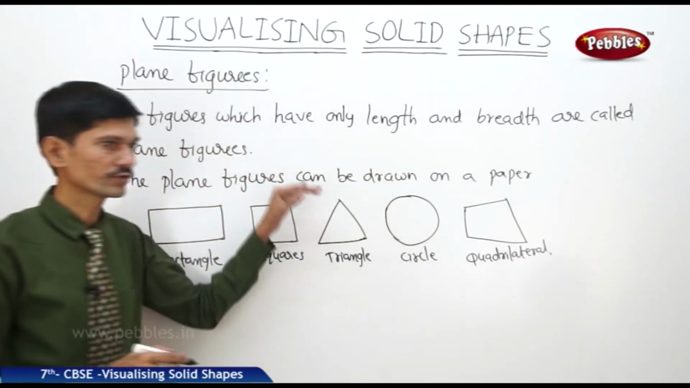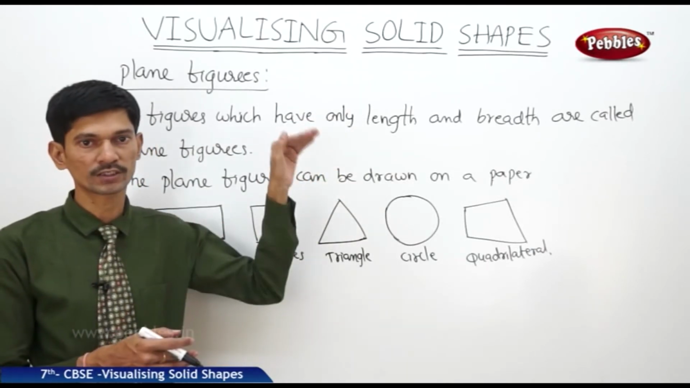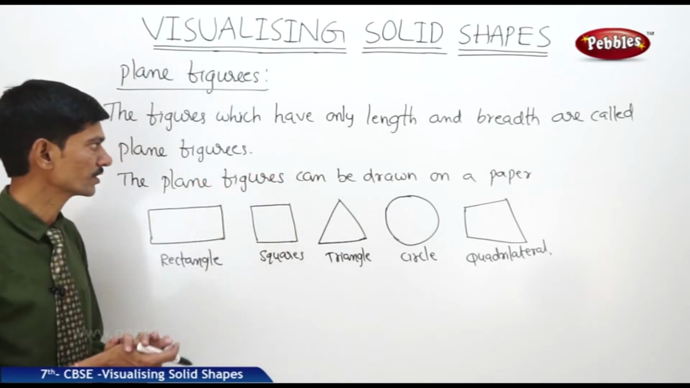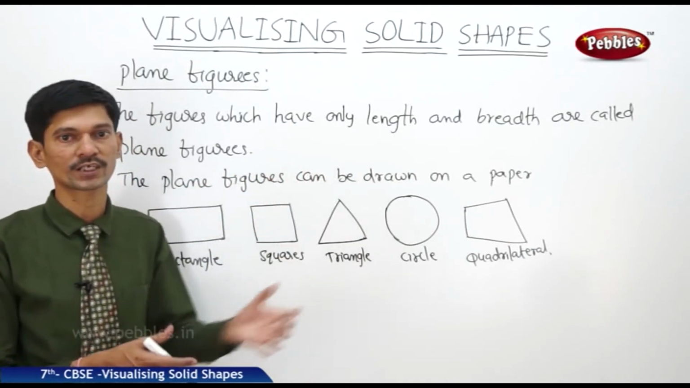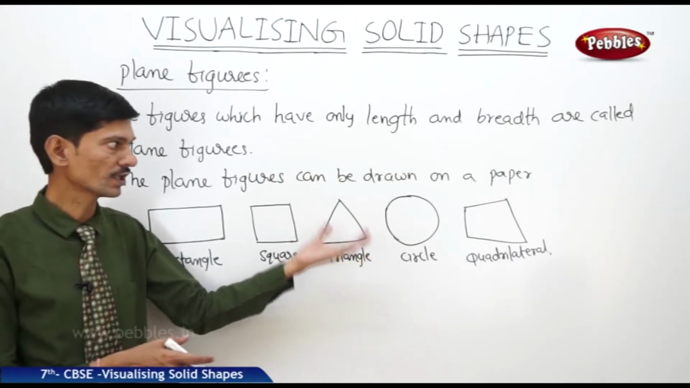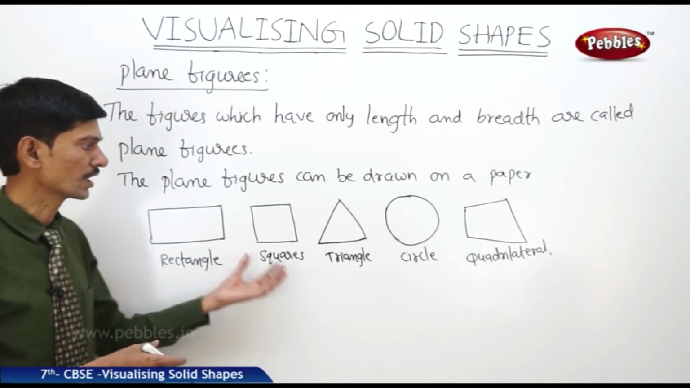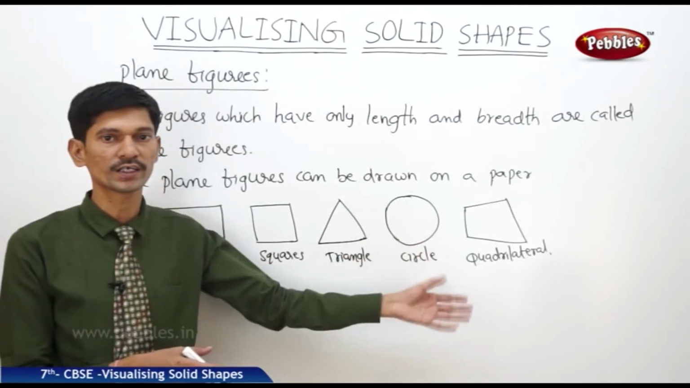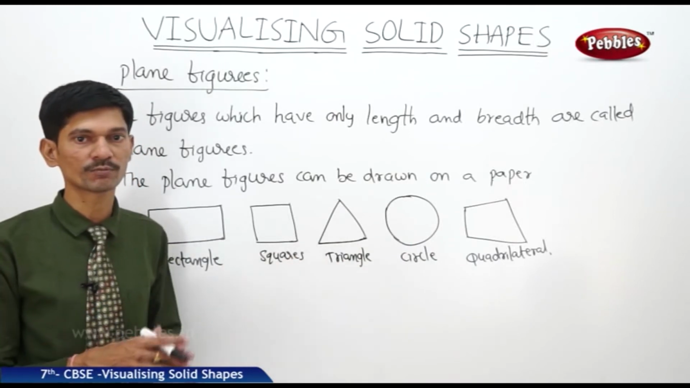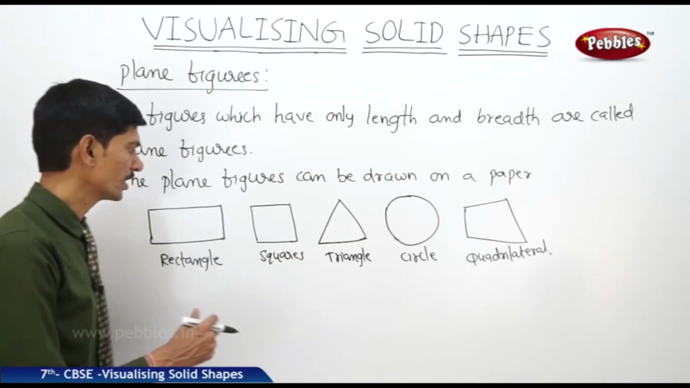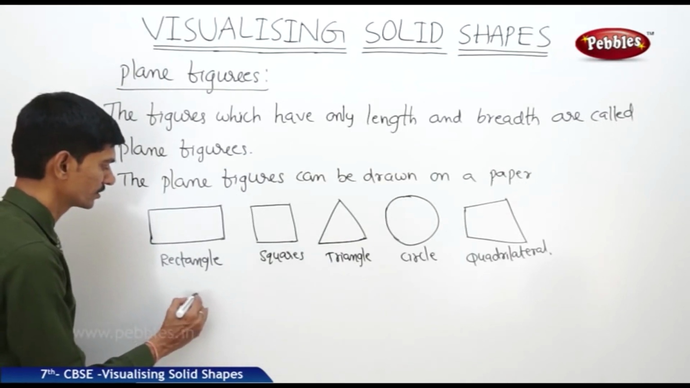Now the figures which have only length and breadth but not height or depth are called plane figures. And the plane figures can be drawn on a flat surface or on a paper. Now rectangle, square, triangle, circle and any type of quadrilateral, any type of triangles, so these are all the examples of plane figures. And plane figures have only two dimensions, so these are said to be 2D figures.